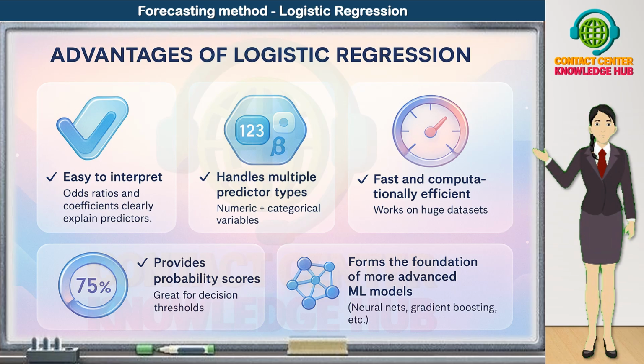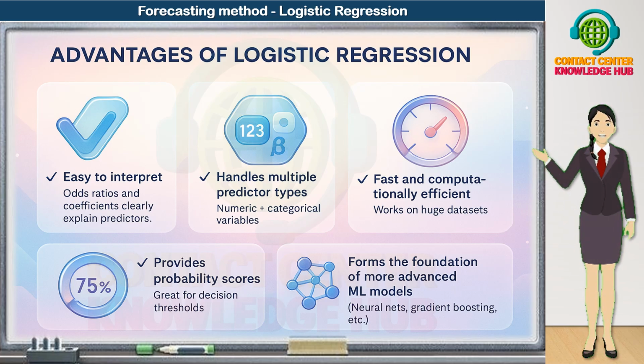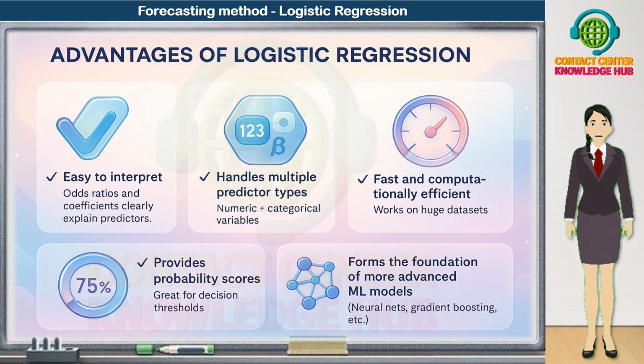A solid understanding of logistic regression makes it much easier to design, tune, and interpret these more advanced ML systems. So, in summary, logistic regression is interpretable, flexible, fast, probability-focused, and foundational, which is why it remains one of the most widely used tools in predictive analytics and AI-driven decision-making.